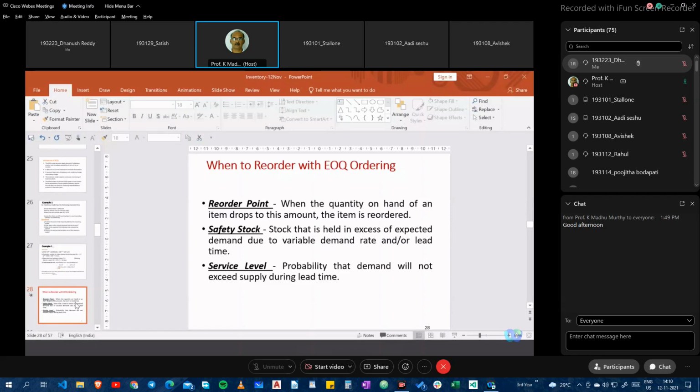So what people do probably, if you go by ratios, they say, if my demand for a particular period is known, I will carry 300% more inventory than what I require for that lead time period. Three times more than what I normally require is what I carry. That is 300%. Okay, that is one.